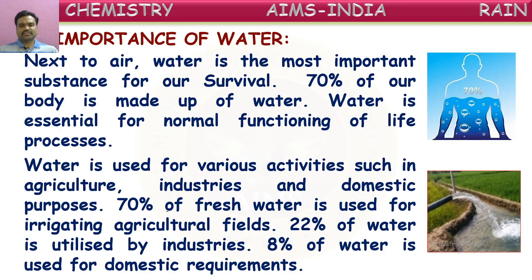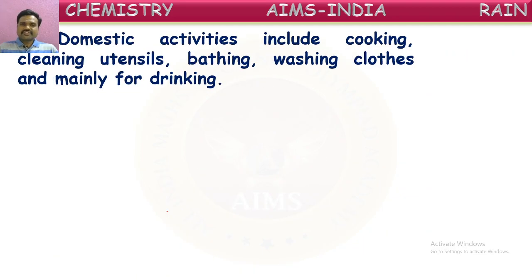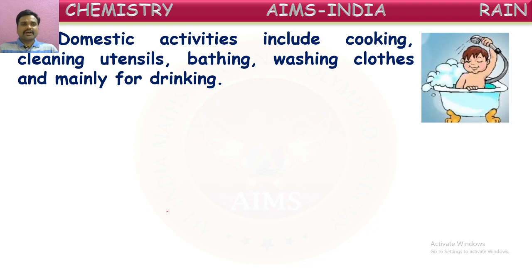So what are the domestic requirements we are going to see here? Domestic activities include cooking, cleaning utensils, bathing, washing clothes, and mainly water for drinking. These all come under domestic activities, the activities we do at home, like cooking, cleaning utensils, bathing, washing clothes, and even drinking. For all these purposes at home we use water.